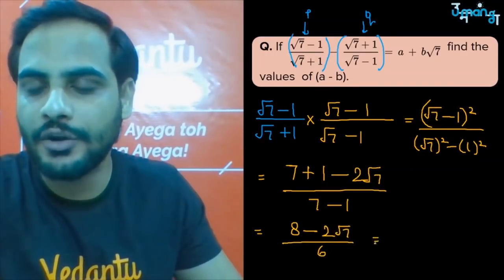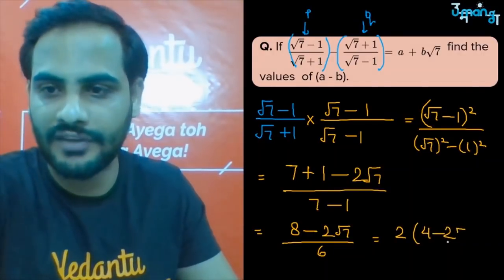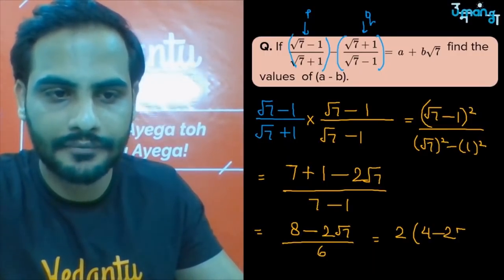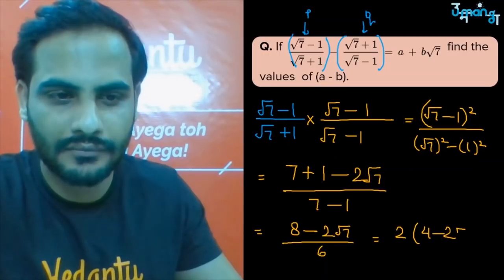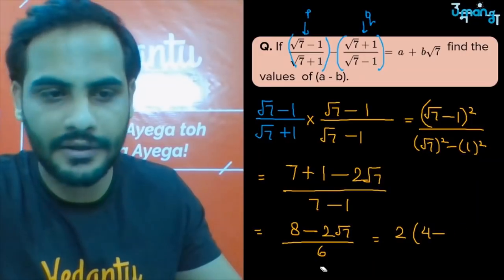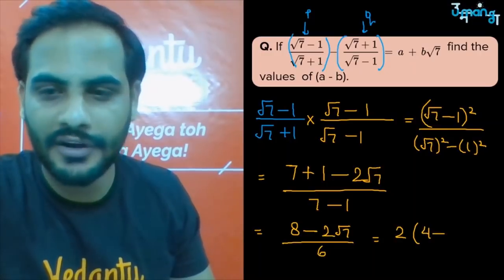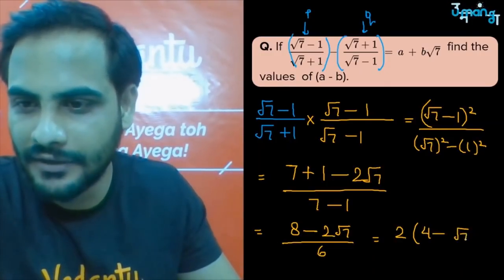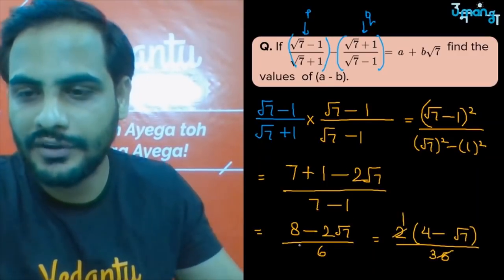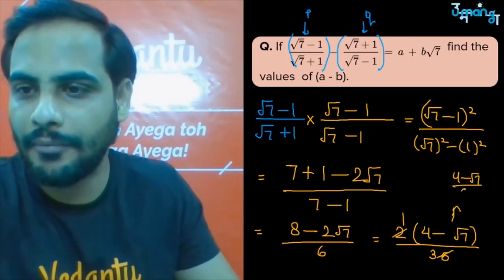Now from the numerator you can take 2 common. So it will become 4 minus root 7, not 2 root 7, 4 minus root 7, because you have taken 2 common. So this 2 will not be here. If I take 2 common from the numerator, what have I got? 2 taken common here, 4 minus root 7 divided by 6. 2 ones are 2, 2 threes are 6. So this part is finally equal to (4 minus root 7) upon 3.